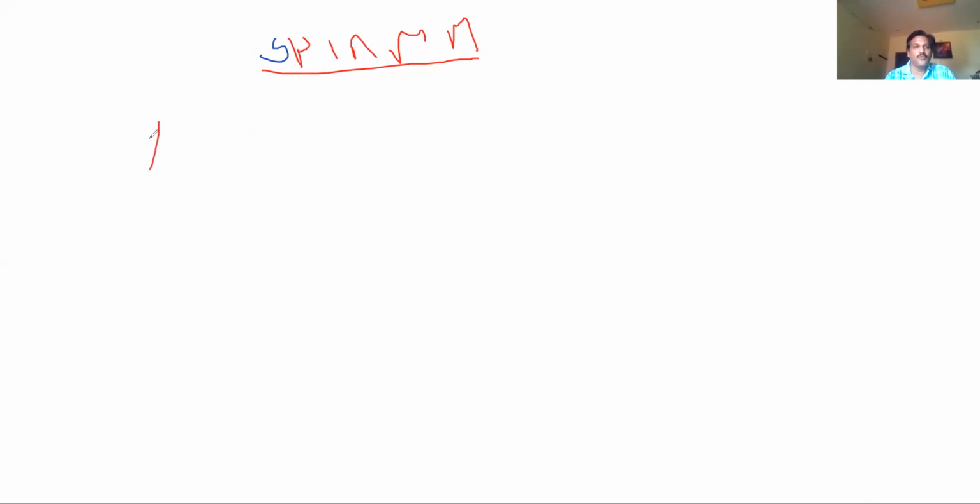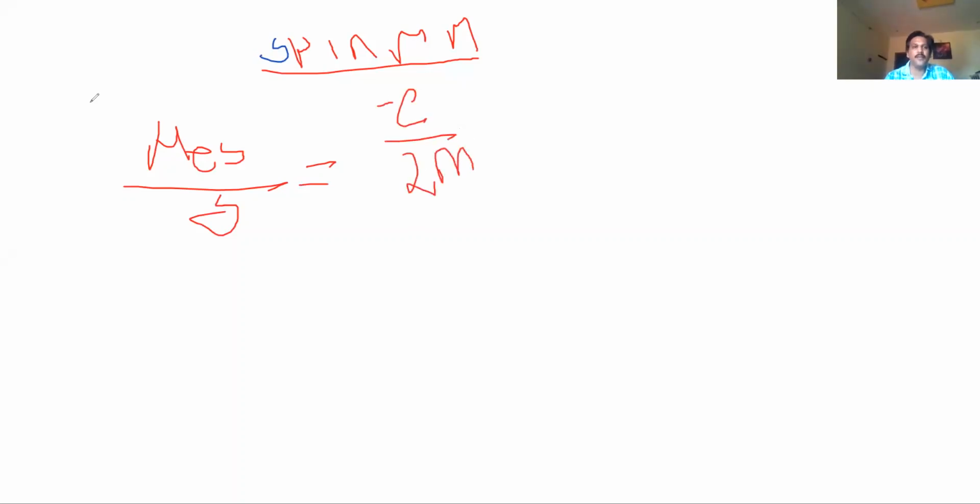So I'm writing mu e s by S is equal to, once again, e by 2m. Mu e s by S is called the gyromagnetic ratio, and mu e L by L is also called the gyromagnetic ratio. Bringing S to this side, mu e s is equal to minus e by 2m into S. S is called spin. There is orbital momentum and spin momentum, so the momentum comes in two ways, orbital as well as spin.